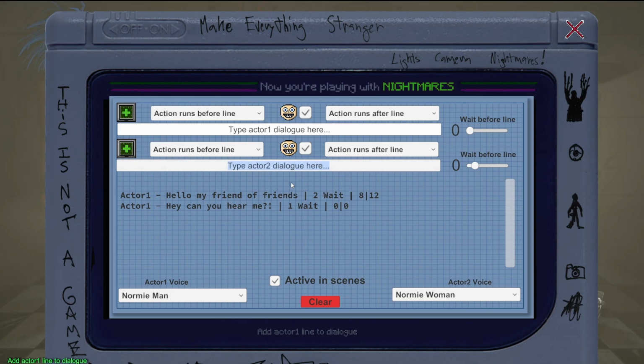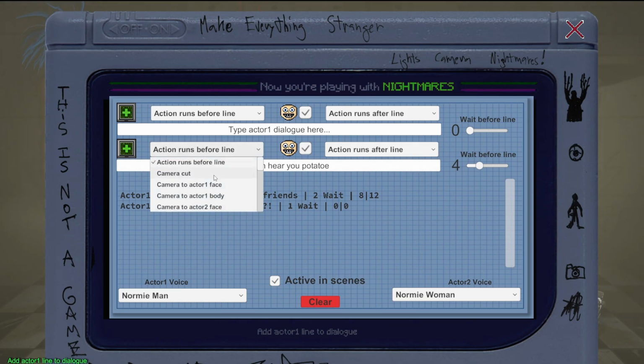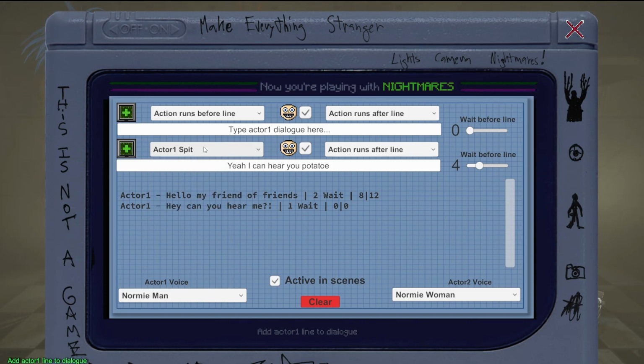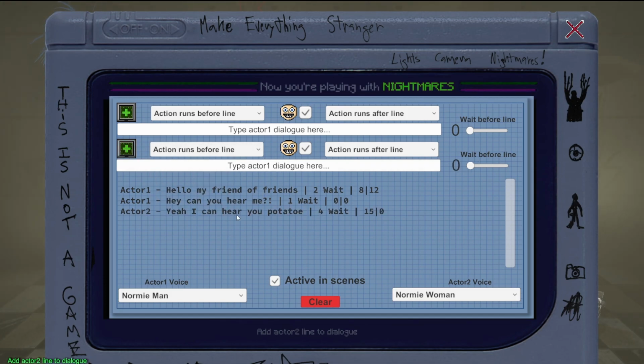So then we go to actor 2. Yeah, I can hear you, potato. So let's have a 4-second pause, and then let's have them puke, or maybe spit. Yeah, that's like a gunshot. Oops. So we want actor 2 to spit, and we can add that line, and then let's add one more.